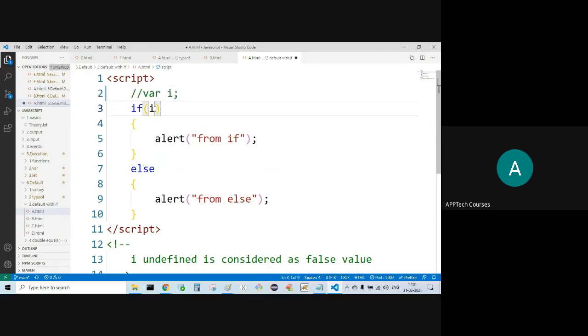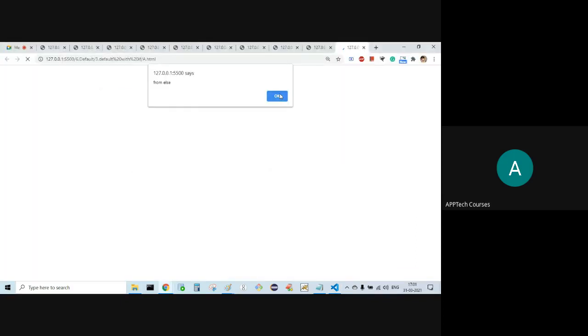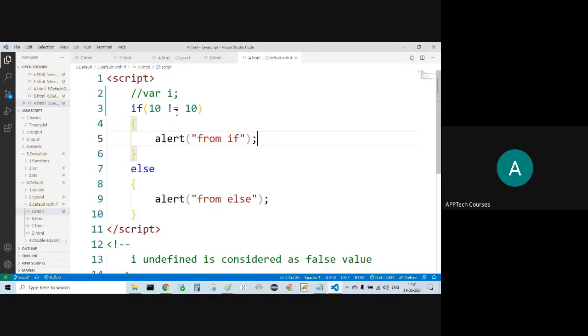Let's say 10 not equal to 10. What happens? From else we are getting. Why? Because 10 is not equal to 10. 10 is equal to 10. 10 is not equal to 10. If it is like this, what happens?